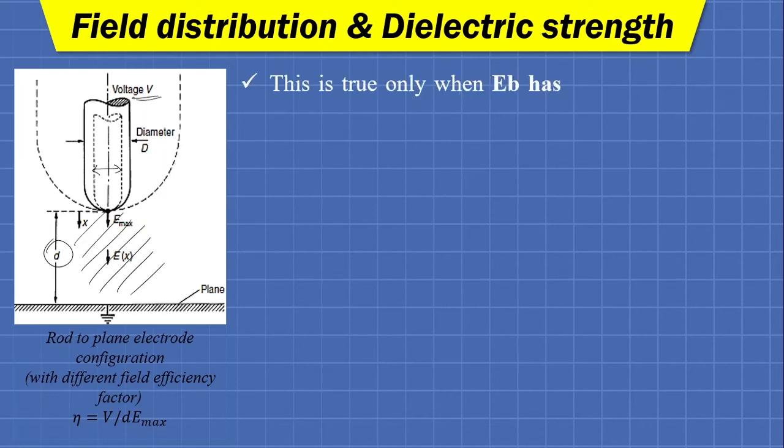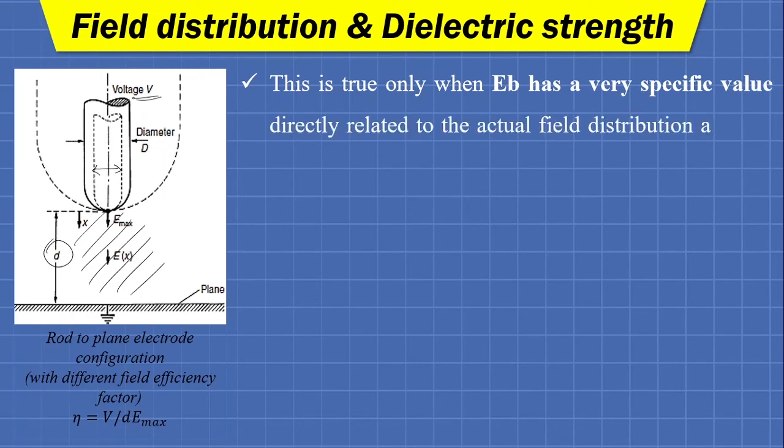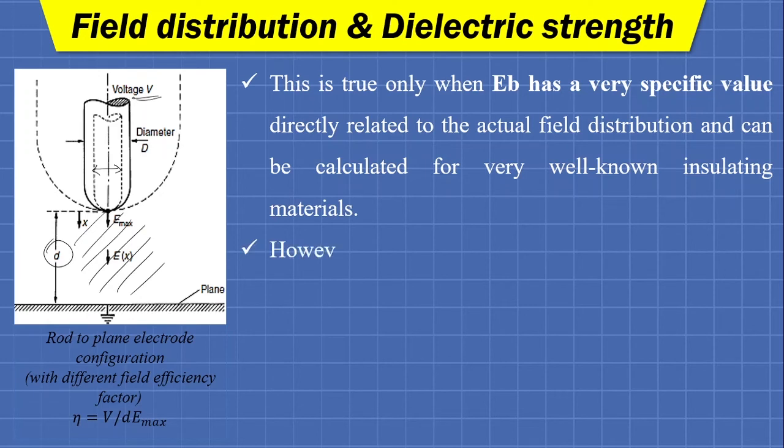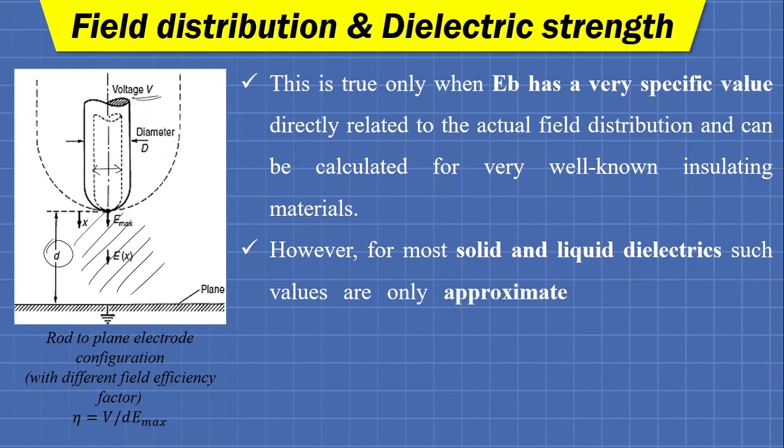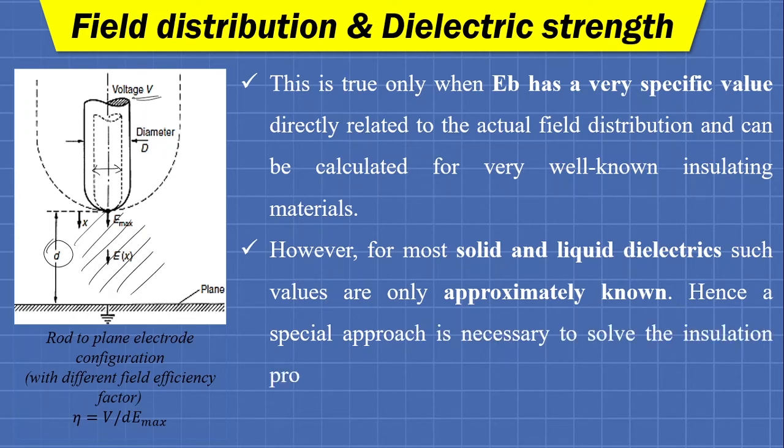Okay. So this is true when EB has a very specific value directly related to the actual field distribution, and it can be calculated for very well known insulating materials. However, for most solid and liquid dielectrics, such values are only approximately known. Hence, a special approach is necessary to solve the insulation problem with fair accuracy.